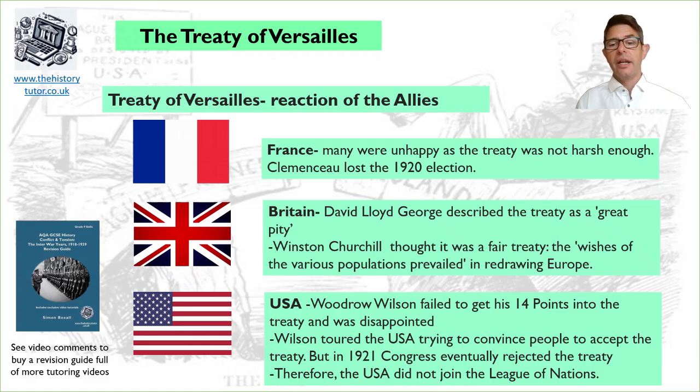Woodrow Wilson from the USA had failed to get his 14 points into the treaty and was disappointed. When he returned to America, Congress, the Parliament of America, rejected the treaty and rejected the League of Nations. So Wilson toured the USA trying to convince people to accept the treaty. But in 1921, Congress eventually rejected the treaty, and Wilson unfortunately died on his tour of America trying to convince people of this idea. The result of this was that the USA did not join the League of Nations.